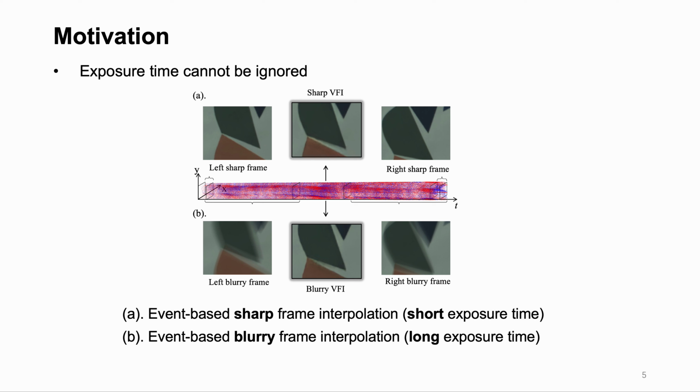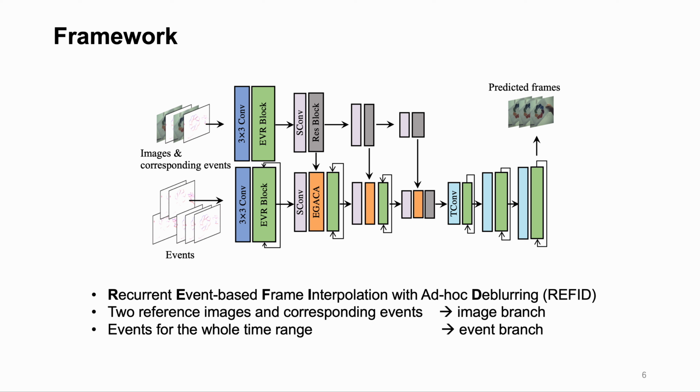Previous event-based frame interpolation methods have focused solely on either event-based sharp frame interpolation or event-based blurry frame interpolation. In this work, we define these two tasks as general event-based frame interpolation, and propose REFID to handle both tasks using a single model. The proposed REFID is shown here.